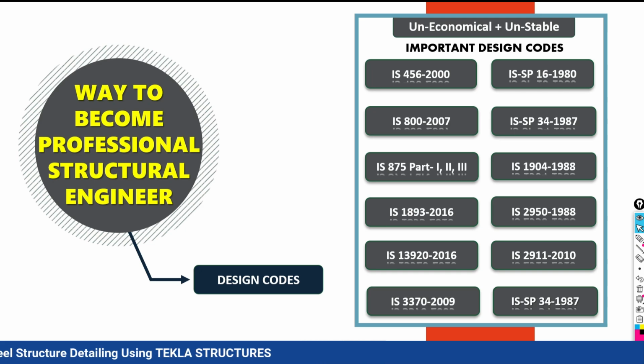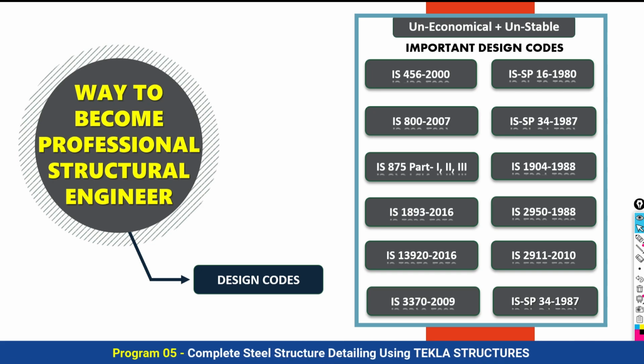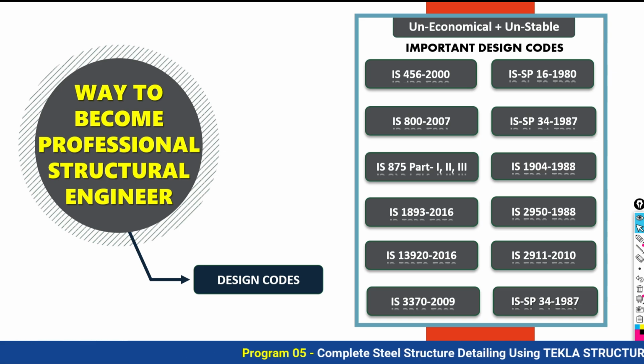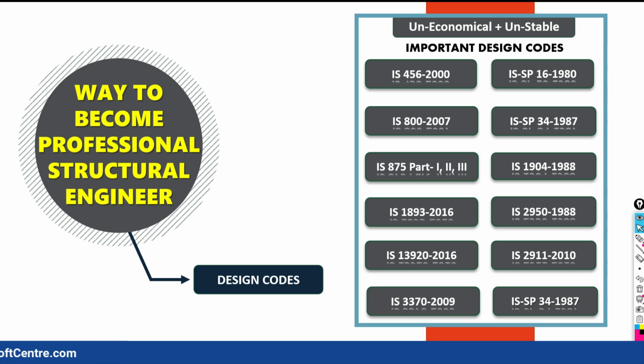If the structural engineer is not going to follow the codes, Indian codes, and if you are going to practice in India, obviously we have to follow the Indian code. If the structural engineer is not going to follow the Indian Standard code, what will happen? It is going to put the structure in danger, and over a period of time that structure may suddenly collapse under an accidental load.